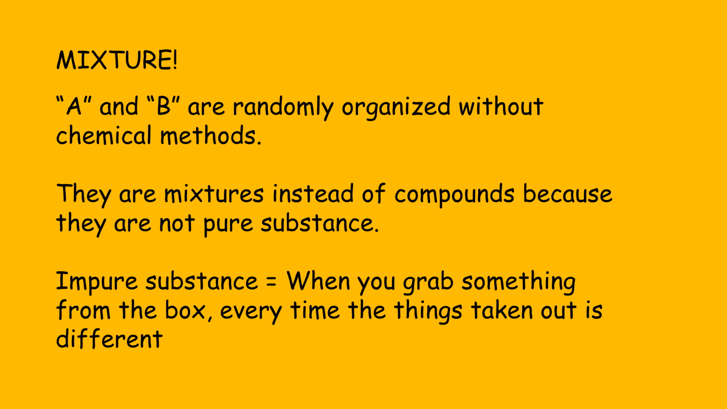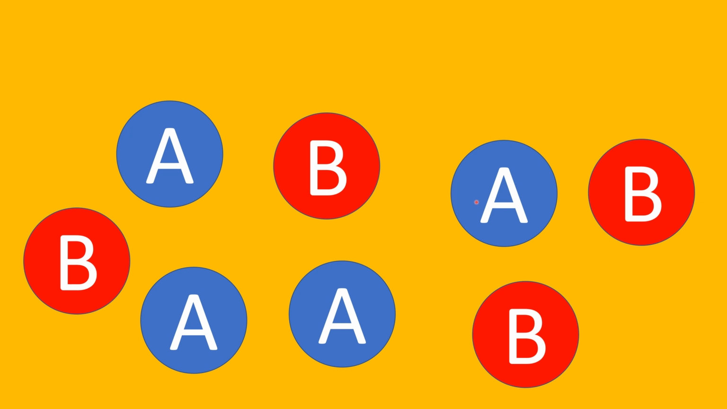What do I mean by not pure substance or impure substance? Impure substance is that when you grab something from the box, every time the things taken out may not be the same. Let's say when I take something out, I might be able to take A or B out as they are not stuck together, and thus it might not be the same. Therefore, we call these mixtures.